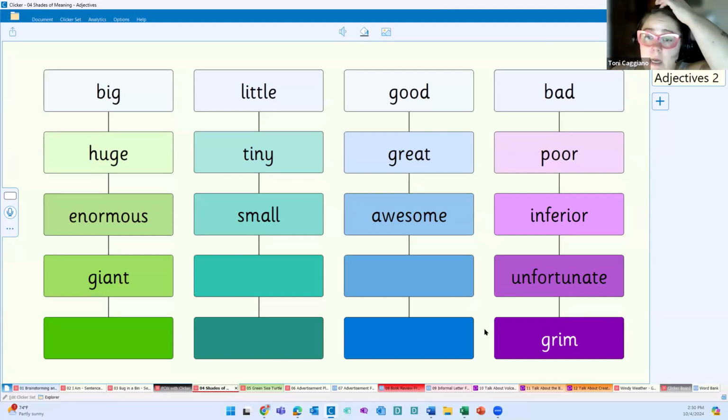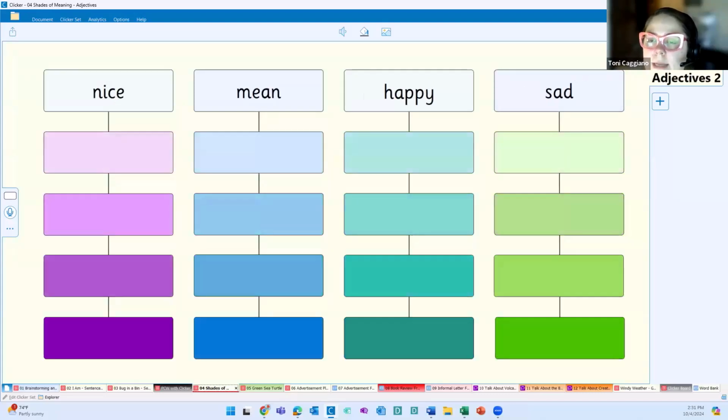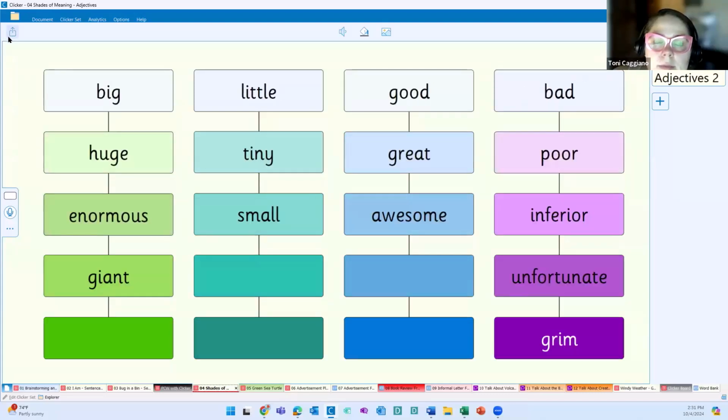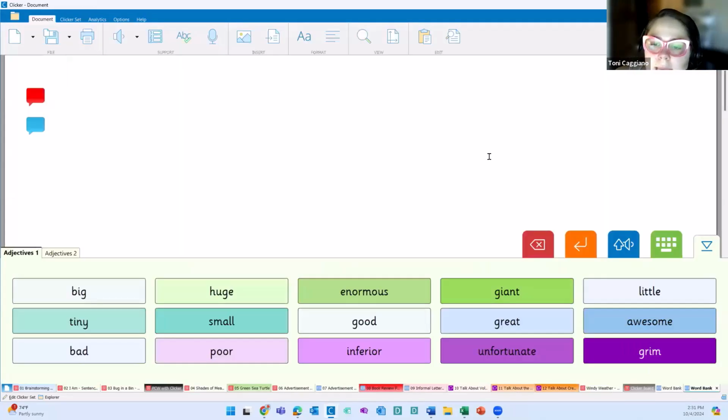So again, this could be done individually. This can be done as a group. We're working on adjectives and we want to push this out for writing to ensure that students are given great words, $10 words to write with. So again, I pre-filled this piece in, but the words at the top looked like this when I downloaded this. And this is a great example of where we can export this as a word bank. And now we have all of these great $10 words in tandem with their synonyms.